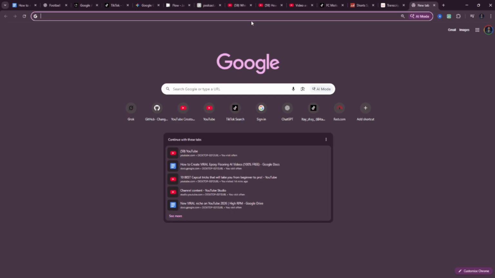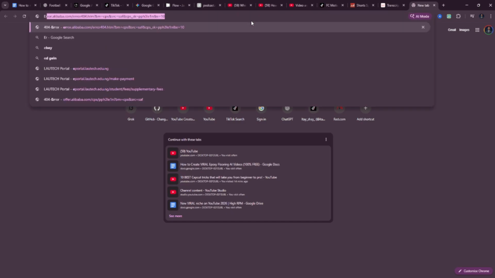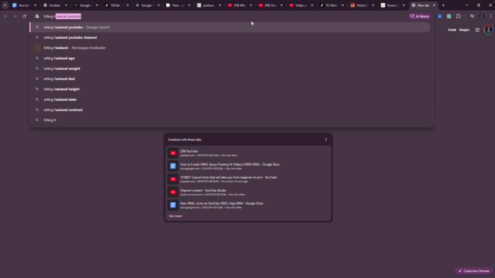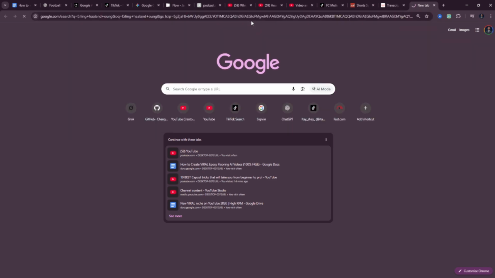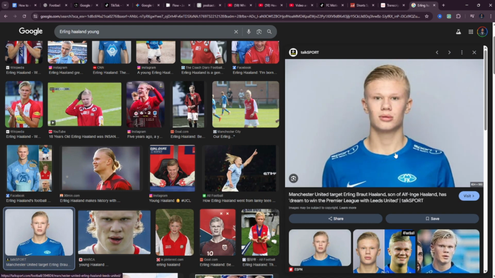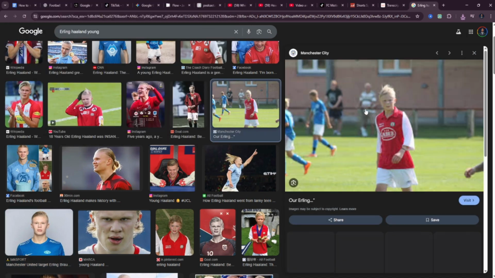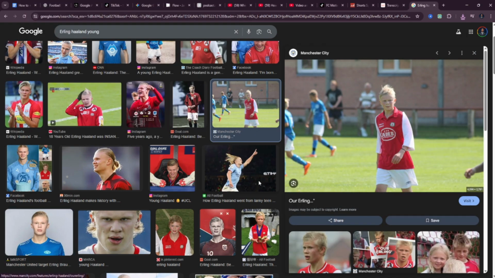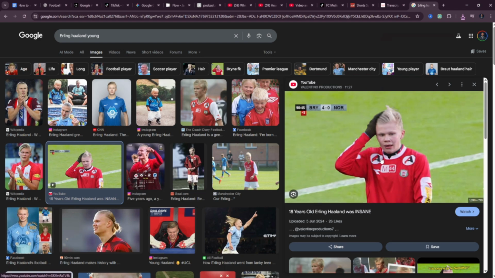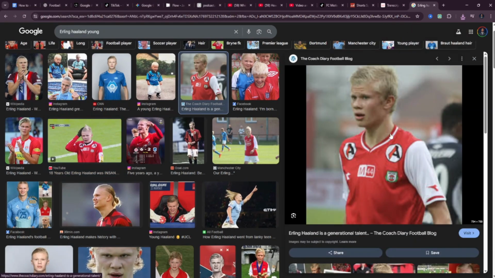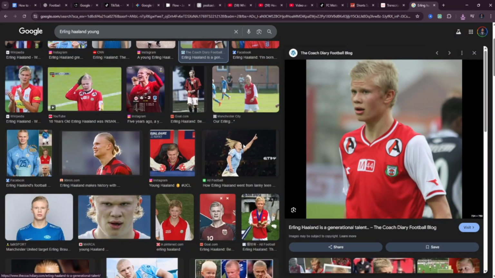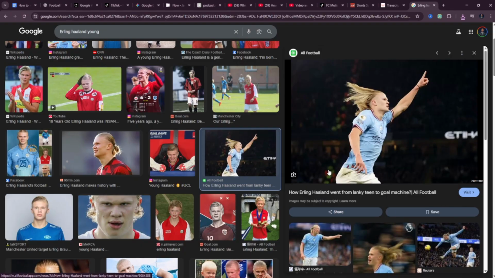Step 4. Download relevant images. This step is very simple. Go to Google and search for images related to your topic. For example, if your video is about Erling Haaland, search for Erling Haaland and download them. Or you can simply download them from Pinterest if you like. After downloading, listen to your voiceover and select images that match each part of the story. Make sure every image is relevant to what's being said.